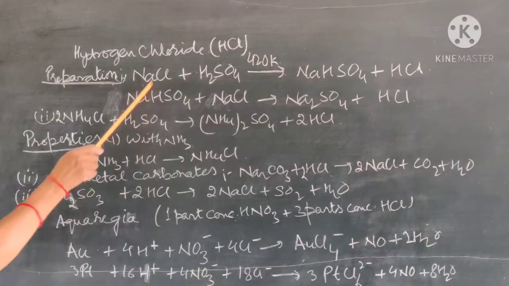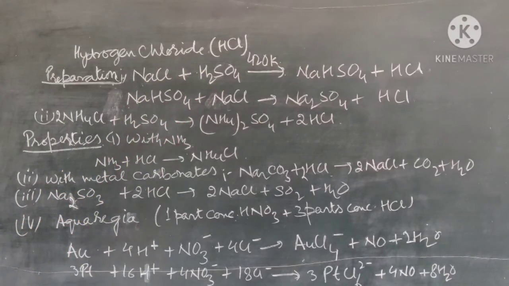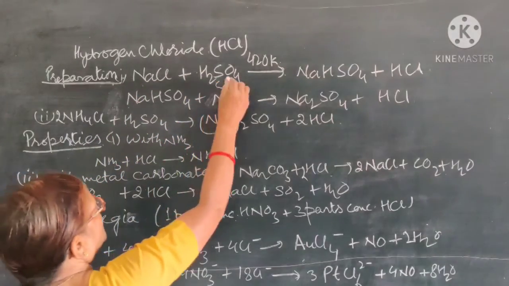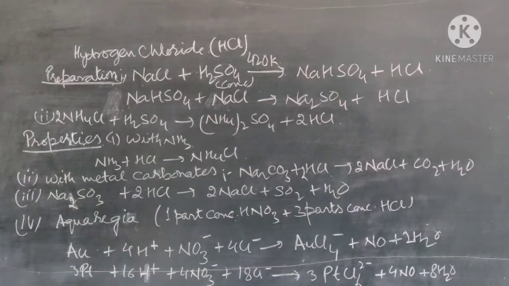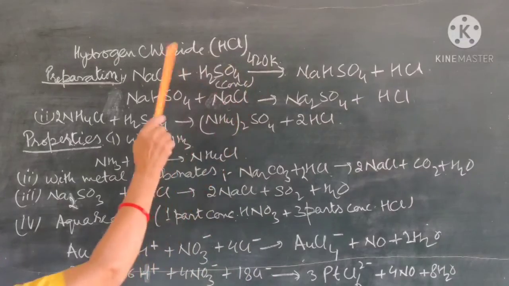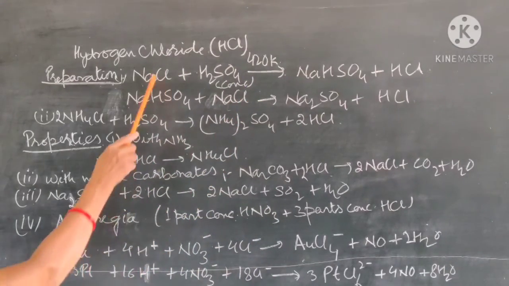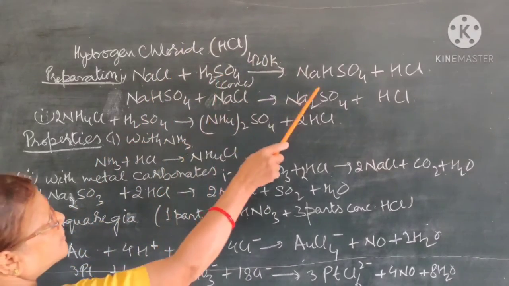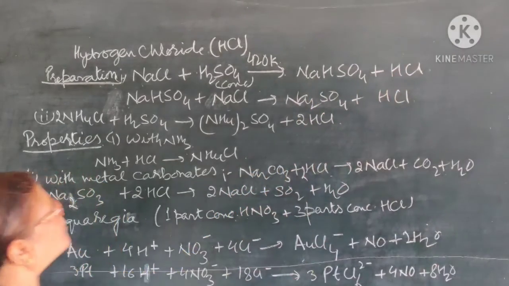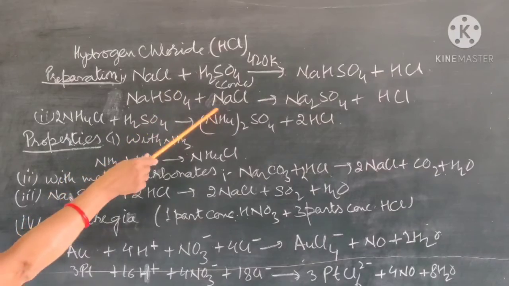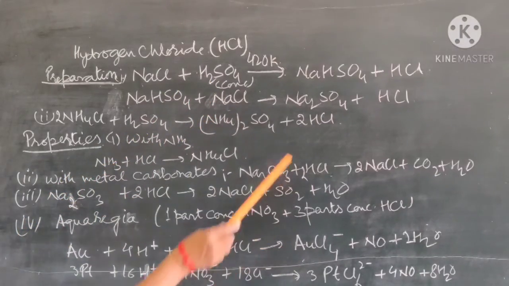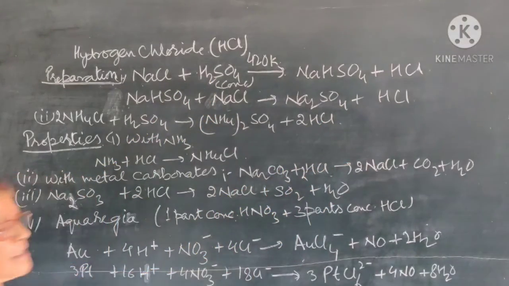So when sodium chloride reacts with concentrated H2SO4, then it is converted into sodium bisulfate and HCl gas. That will do the test for the chloride. So when sodium chloride reacts with H2SO4, then sodium bisulfate plus hydrogen chloride gas will form. Again the sodium bisulfate reacts with sodium chloride to form sodium sulfate and HCl gas.